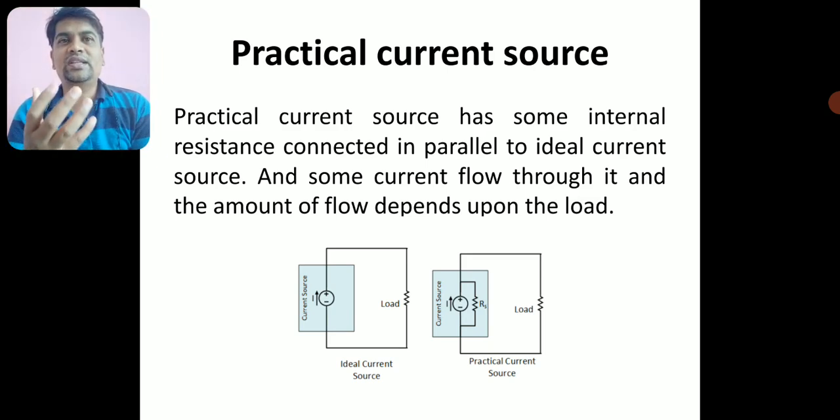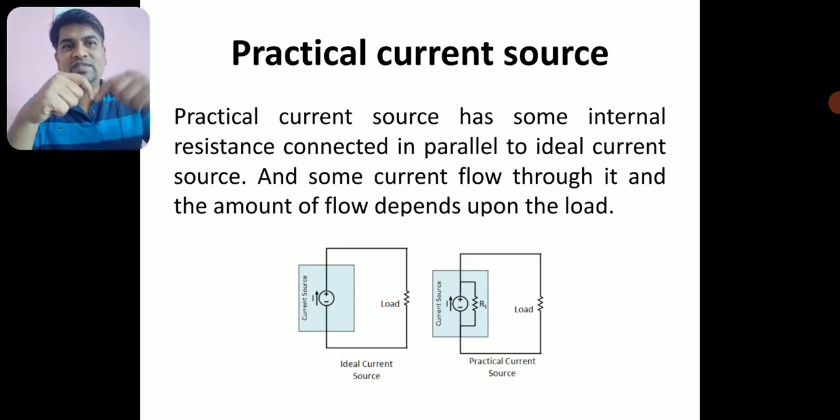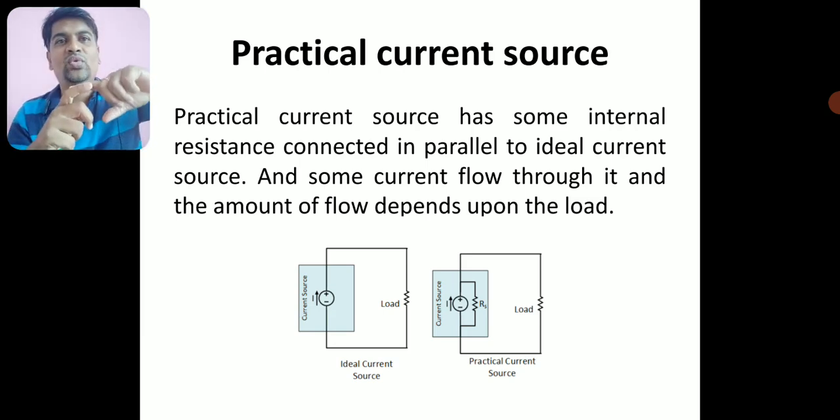There is a small current flowing through that internal resistance, which is connected parallel to the ideal current source. So you can have some leakage of current through that finite parallel resistance. Therefore you cannot expect exactly a constant value of current delivered to an external network.